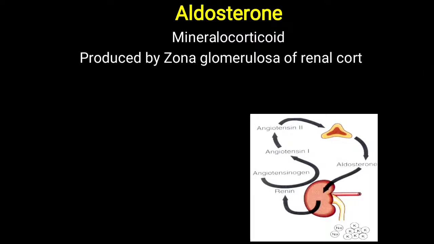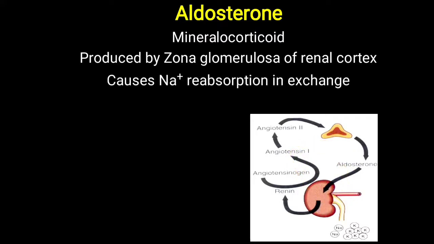And RAS means renin angiotensin aldosterone system. Now what is aldosterone? That we have already discussed in sodium. It is a mineralocorticoid produced by the zona glomerulosa of the adrenal cortex. So it is produced by the adrenal gland, which releases aldosterone. When aldosterone is released, it affects the kidney tubules. The main function of aldosterone is to cause reabsorption of sodium in exchange for potassium and hydrogen.